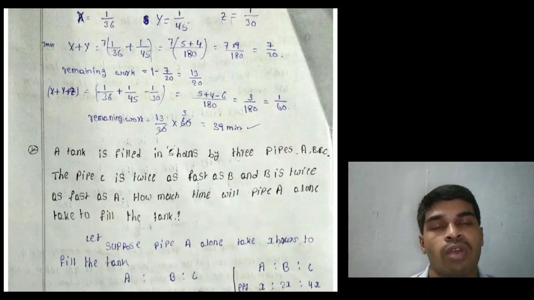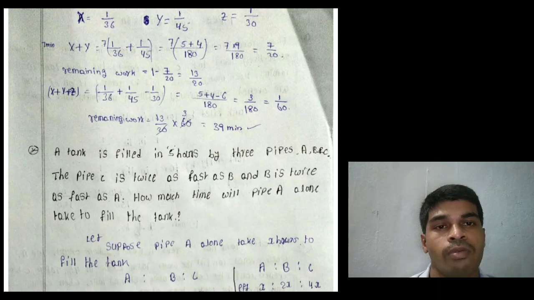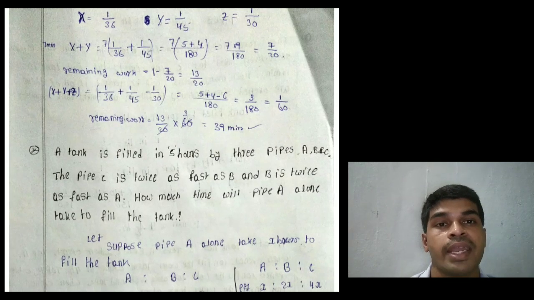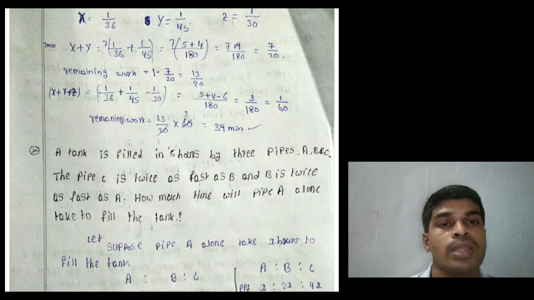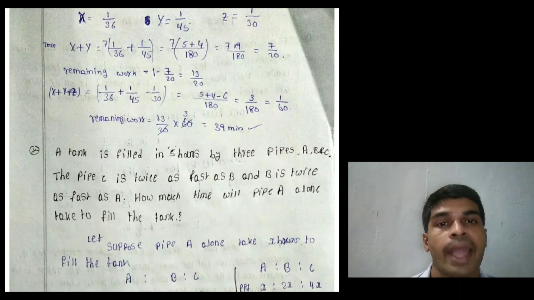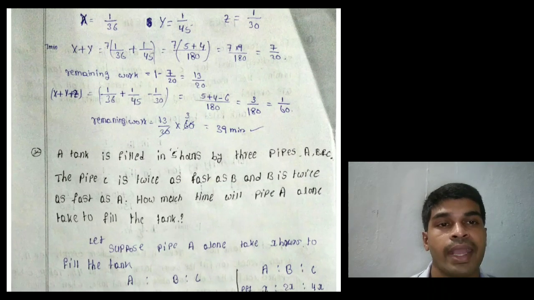That means 1 minute work of X plus 1 minute work of Y minus 1 minute work of Z, which empties the tank. That equals 1 by 30. That equals 5 plus 4 minus 6, with 180 as the LCM, that equals 3 by 180. That equals 1 by 60. That means X and Y and Z can fill the tank in 60 minutes.